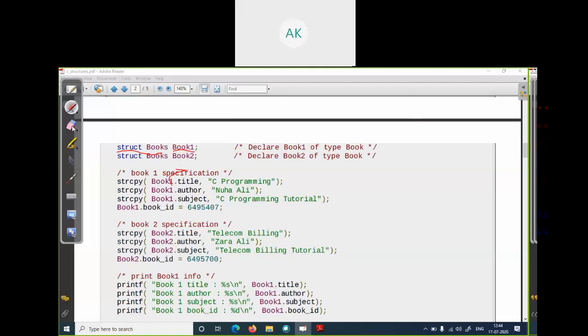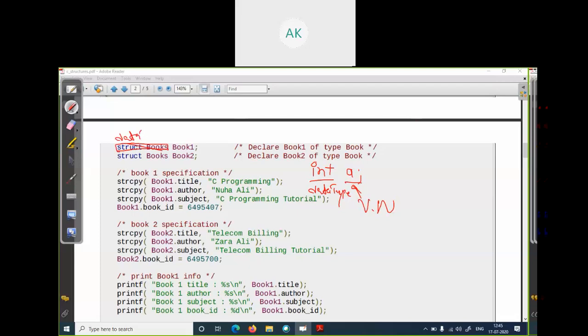Okay, is it clear? Like in C programming, you declare an integer variable: int followed by your variable name. This is your data type and this is your variable name. The same way we follow in a structure.